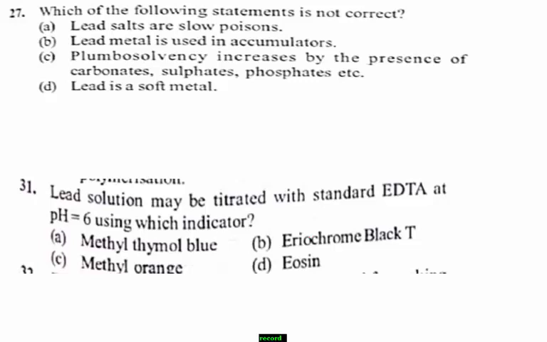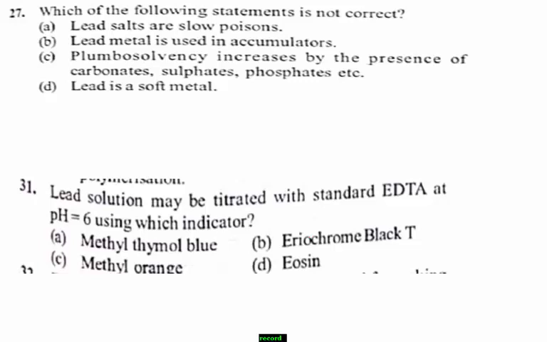When carbonates, sulfates, phosphates, etc. are added, the precipitate of lead salt is formed. Remember, when these types of reagents are added, lead salts are formed, which form a protective layer that is insoluble.